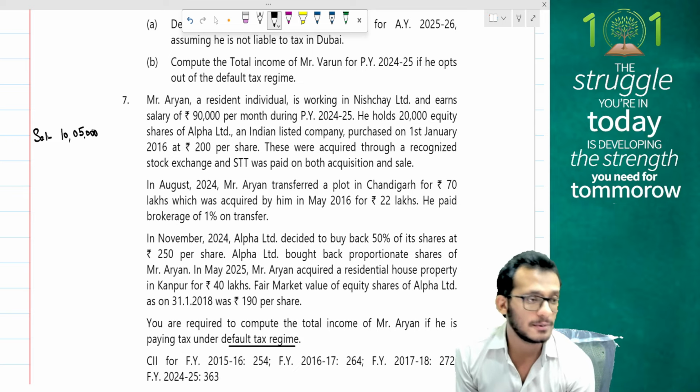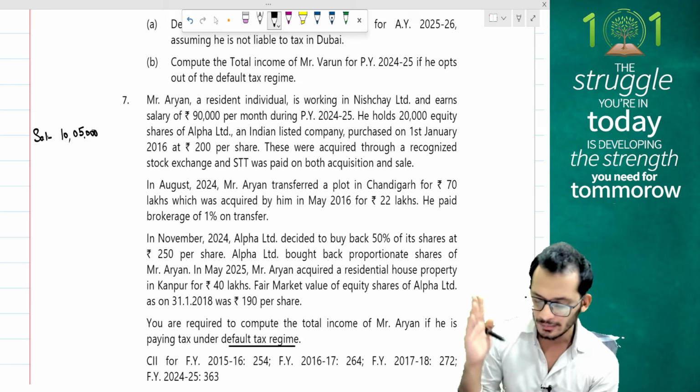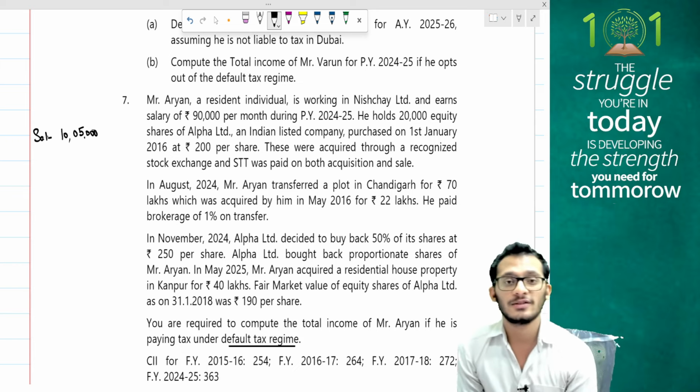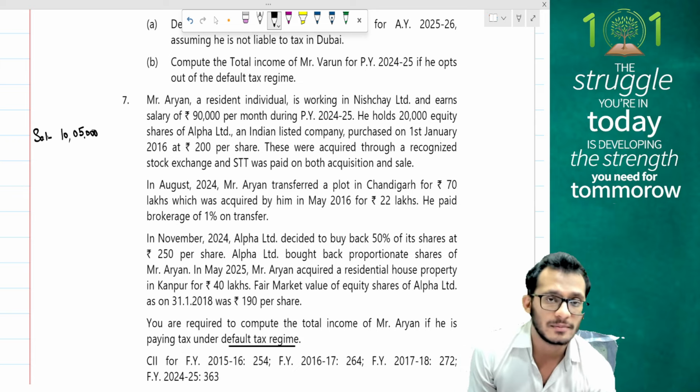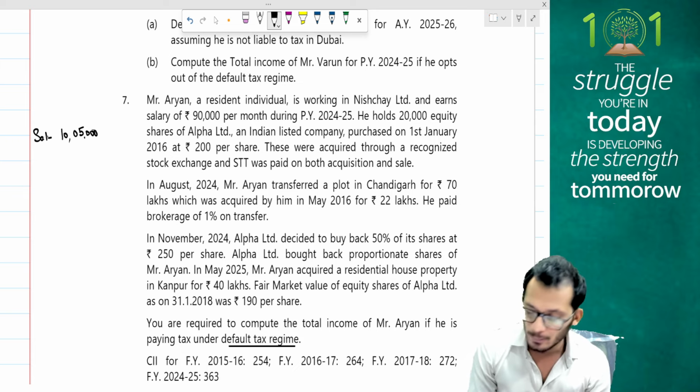People, transfer of immovable properties post 23rd July. We have done a format also. Post 23rd July, no indexation benefits. You can take it into consideration. If the question would have asked me for tax payable, then I would have checked for both old and new for the tax liability purposes. But from an income perspective, it doesn't matter. No indexation benefits are granted to you.